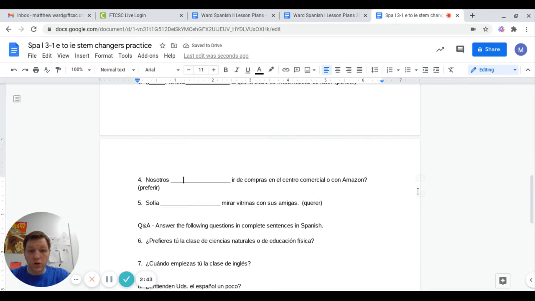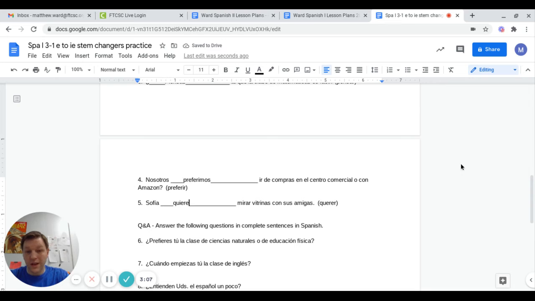Número 4, nosotros. Nosotros does not stem change. I was trying to trick you with one like this. Prefer. And then IR verb endings for nosotros is imos, I-M-O-S, preferimos. Number 5, Sofia, querer. Sofia is ella, so it does stem change, quiere, and then the ella ending for an ER verb is e. Quiere.